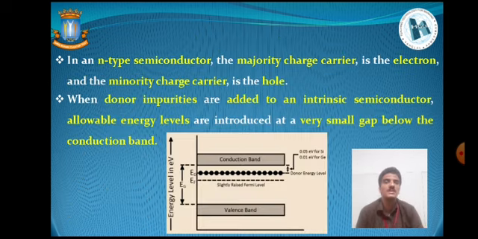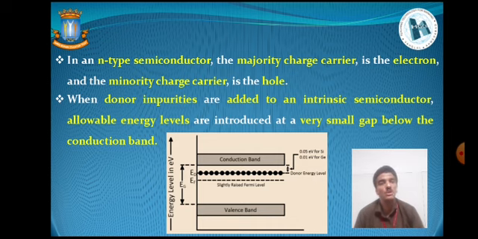We have to remember that we will have one excess electron in such semiconductors. In an N-type semiconductor, the majority charge carrier, that means the higher amount of charge carrier present, is the electron, and the minority charge carrier is the hole. So fewer holes will be in the N-type semiconductor, and a higher amount of electrons.